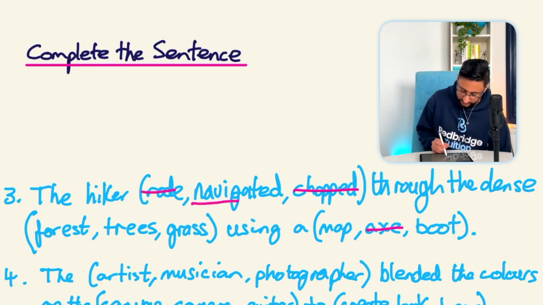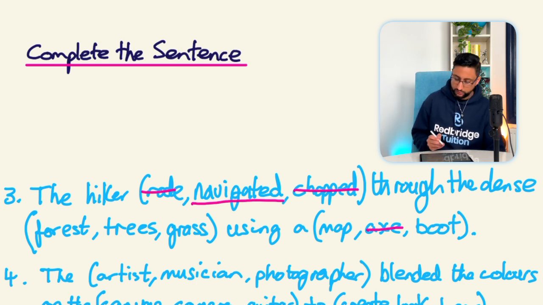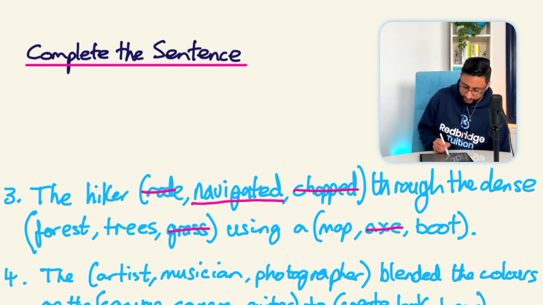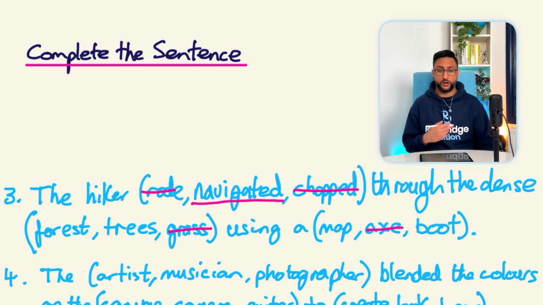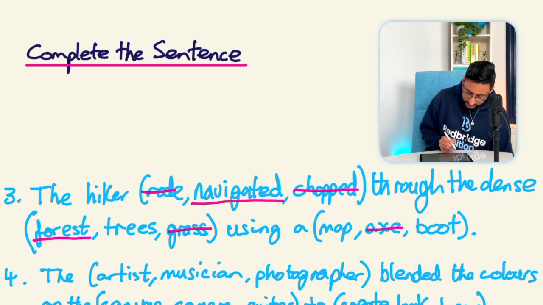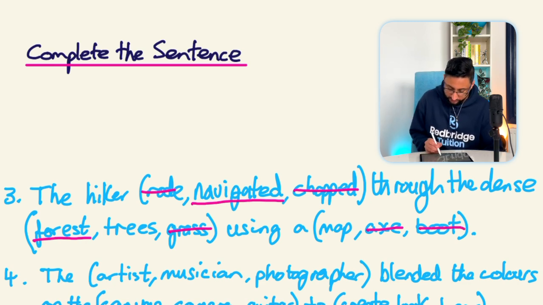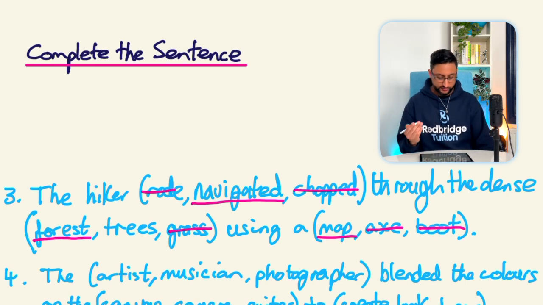So the hiker navigated through the dense forest, trees or grass. So it's not going to be grass. And like I said, hikers are going to be going through forests and mountains and things. So we're going to choose forest. And they're going to be navigating using a map or a boot. So it's kind of obvious what's going to happen there. We're going to get rid of boot. And your final sentence is, the hiker navigated through the dense forest using a map.